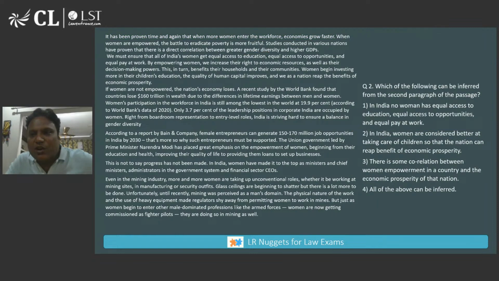Question number two, which of the following can be inferred from the second paragraph of the passage? Focus on the second paragraph.